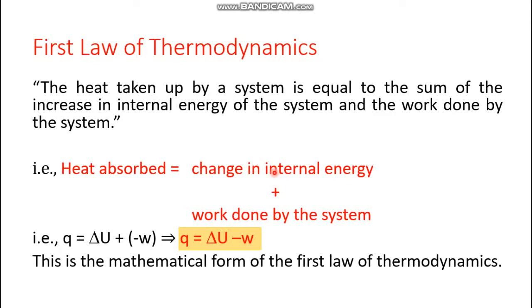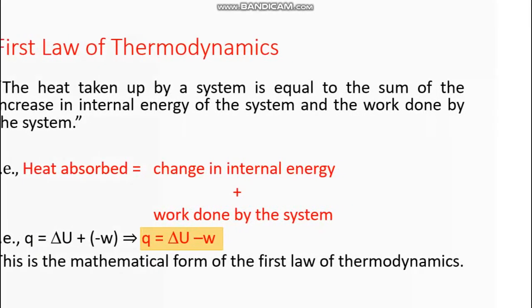That is why the heat absorbed by the system is actually the change in internal energy plus the overall work done by the system. If you instead mention heat released by the system, then you can write the change in internal energy plus work done on the system. Both statements are correct. So how can we express this mathematically? Q is the heat absorbed and delta U is the change in internal energy, whereas the work done by the system, according to the IUPAC convention, should be written with a negative sign, so it is minus W. So this is the mathematical form of the first law of thermodynamics.